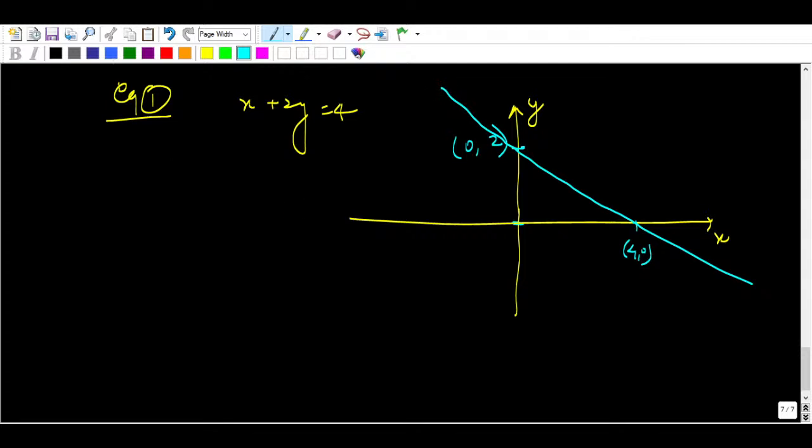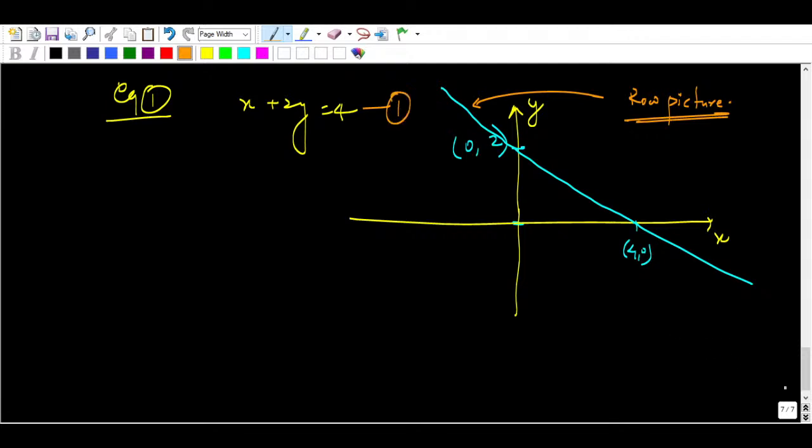In linear algebra, we will call this the row picture. Okay, this is the row picture, guys. Remember always, this is a row picture. Keep in mind. In 10th class, what we study is we plot this, right? We only find out two points and we draw one straight line passing through them. All the points will lie on that line only, right? So this line is known as the row picture. So this is for row 1.